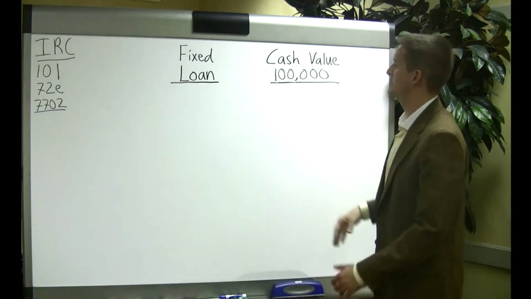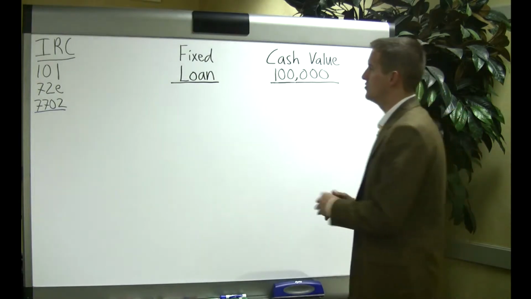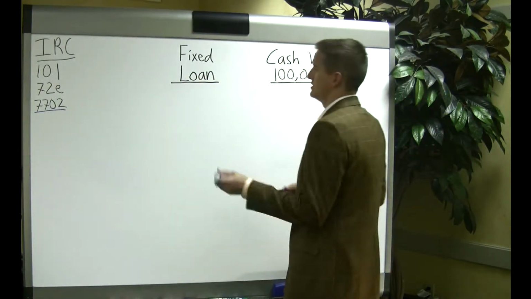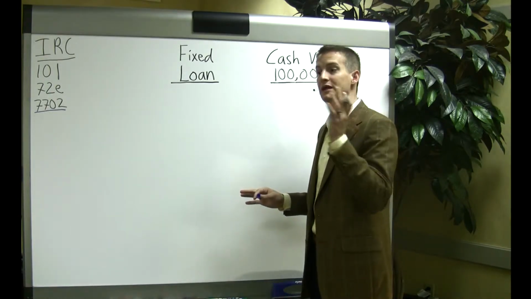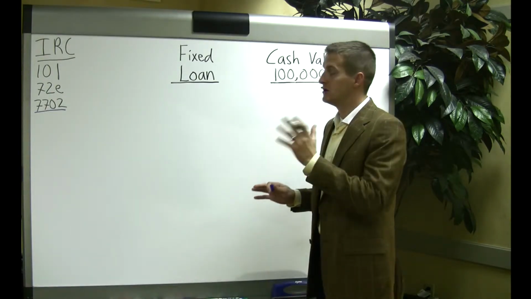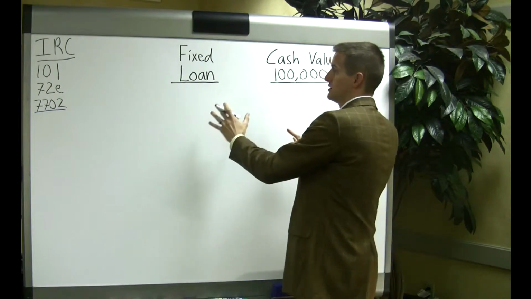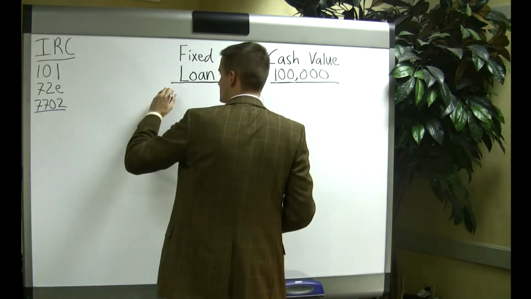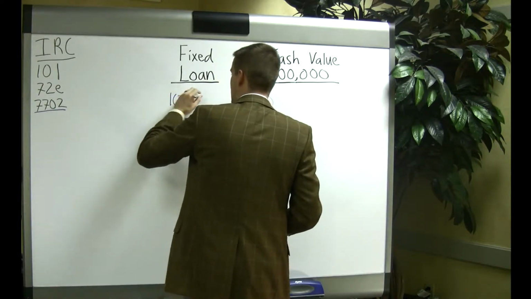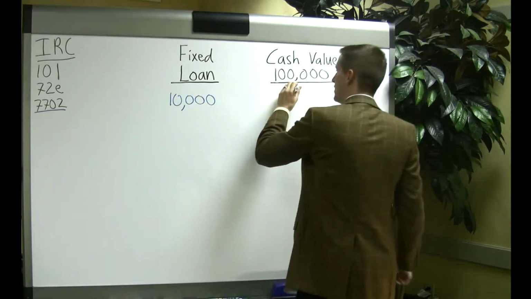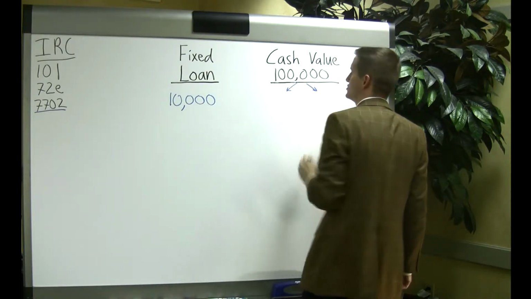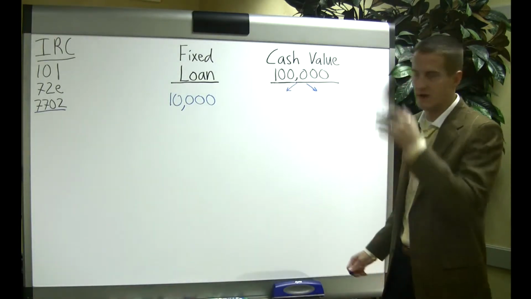So let's say you have $100,000 in cash value. You want to take out a loan, and this is where people get confused: I'm paying interest on my own money. No, it doesn't work that way, because your cash value is still earning interest. So let's say you want to take out $10,000. Now over here on this side, we're going to draw 2 lines and show you what happens with your $100,000 of cash value.